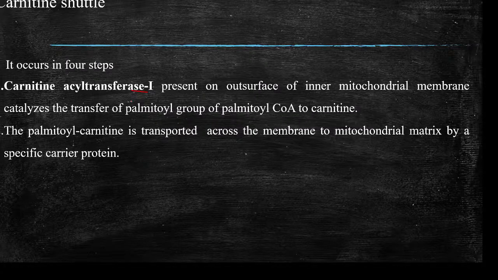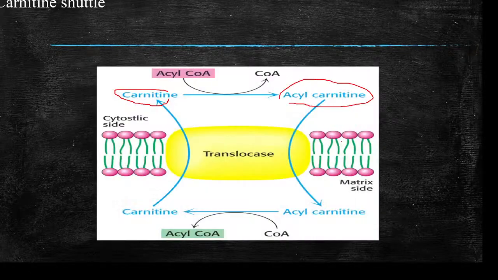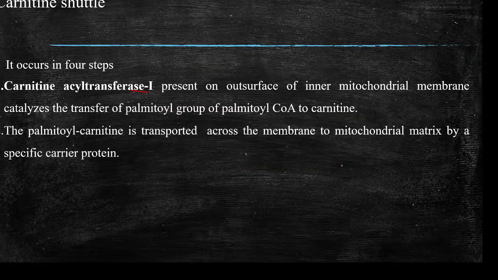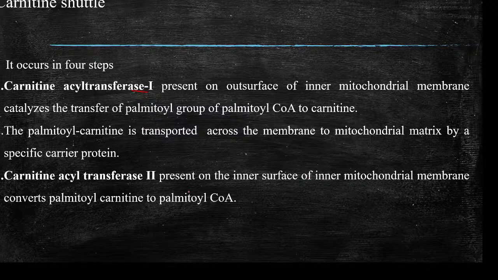Then carnitine acyl transferase 2, with the help of translocase, a specialized carrier protein, will convert the acyl carnitine into carnitine and acyl-CoA, and carnitine will move out of the inner mitochondrial matrix, and palmitoyl-CoA is ready for beta oxidation.